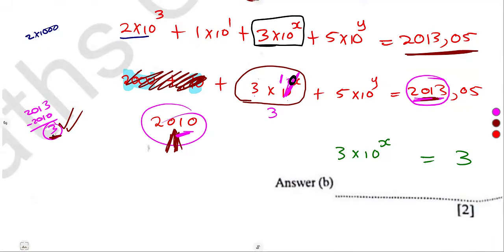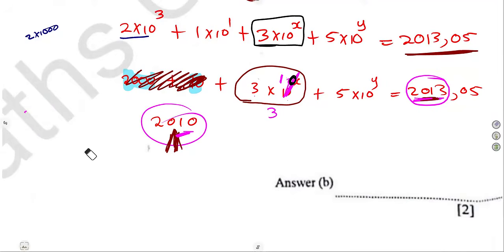For all integers, whatever value we put in for x, we get back to 3. So if you put a 0 there, it is 3 times 10 to the exponent of 0. That is the same as 3 times 1, which is the 3. So x there is 0. So that is the idea of how you attempt this typical question. It was just like a study type of a question. You study what is happening on the question, then you attempt it.